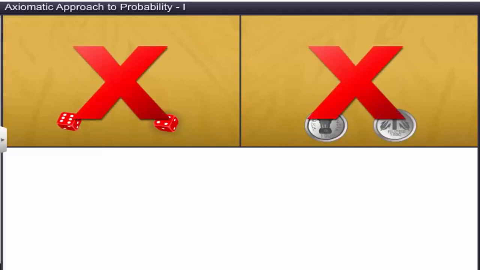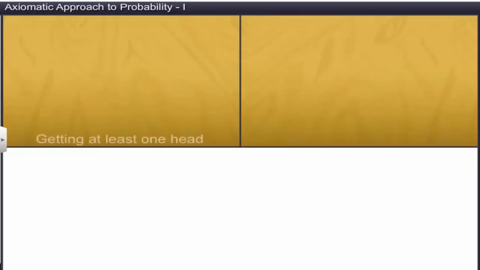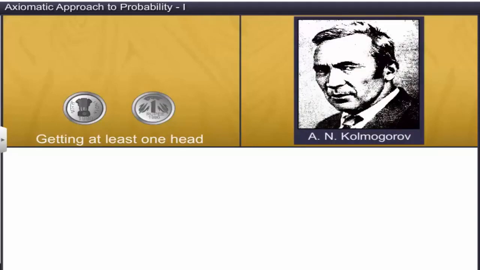Furthermore, in the classical as well as the statistical theory, it is assumed that all the outcomes are equally likely. That is, the outcomes are equally probable. This is logically incorrect. For example, the event of getting at least a head in an experiment of tossing of two coins simultaneously. Therefore, A.N. Kolmogorov, a Russian mathematician, developed a new theory of probability in 1933. This is called the axiomatic approach to probability.